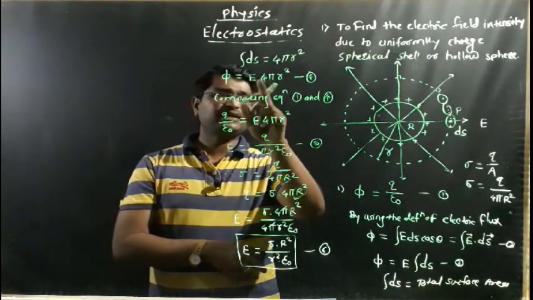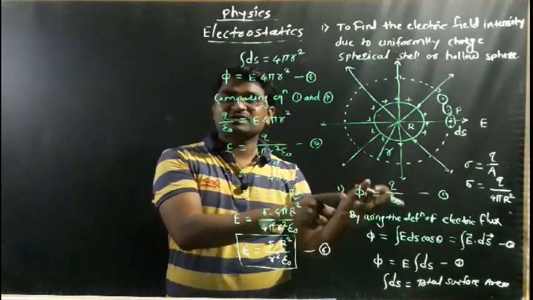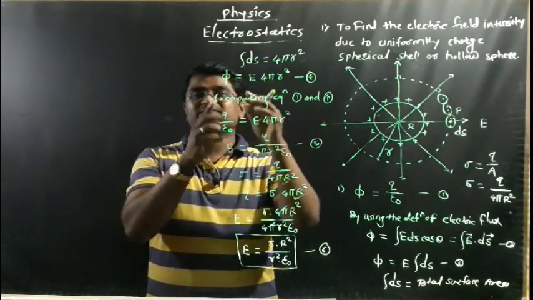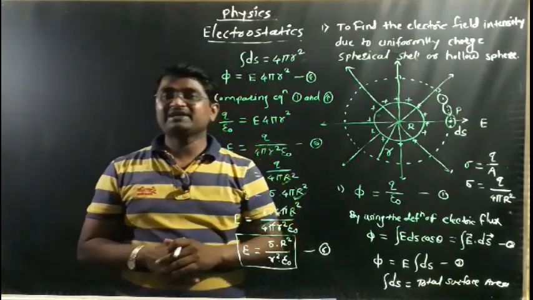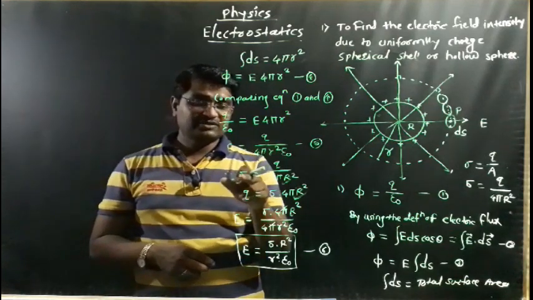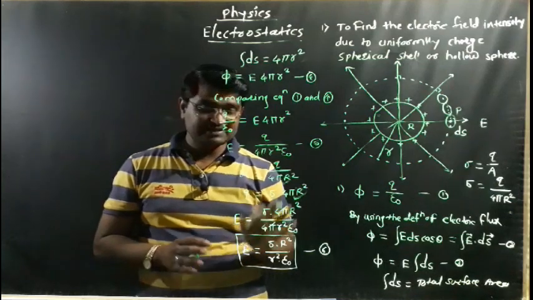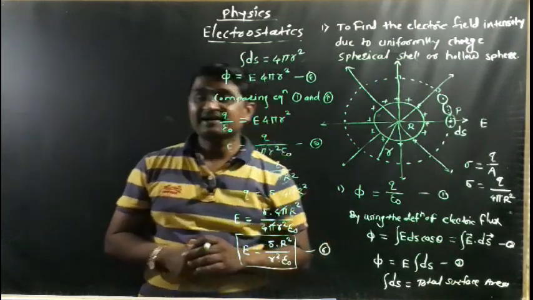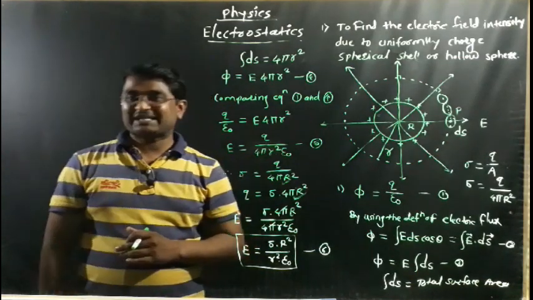When we compare equation number 4 and 1, because this is the net electric flux by using Gauss law, and this is also the net flux by using the definition of electric flux, we compare these two equations and find the electric field intensity. Then as per surface charge density, we find the electric field intensity E is equal to sigma into R square divided by r square into epsilon naught. Okay, but then after we discuss the special cases.